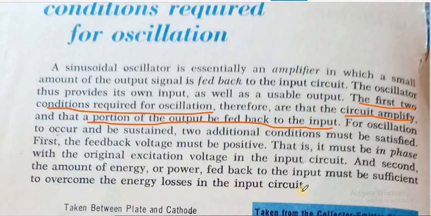The amount of output that we feed back to the input should overcome all the losses in the input circuit. So these are the four necessary conditions that are required for proper oscillation.